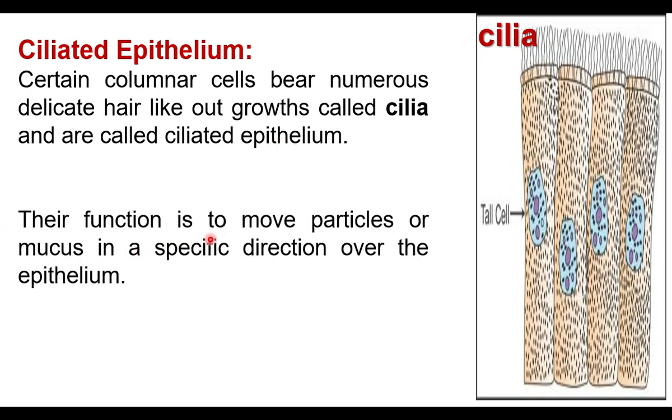The function is to move particles or mucus in a particular direction over the epithelium. This is the surface of epithelium. The cilia help the movement of particles or mucus in a particular direction.